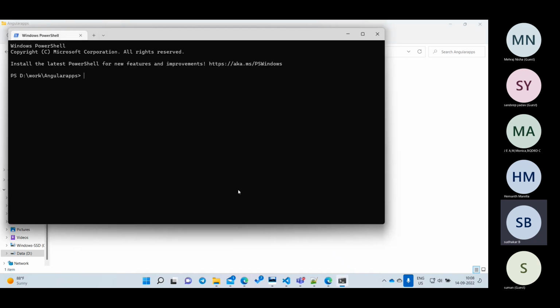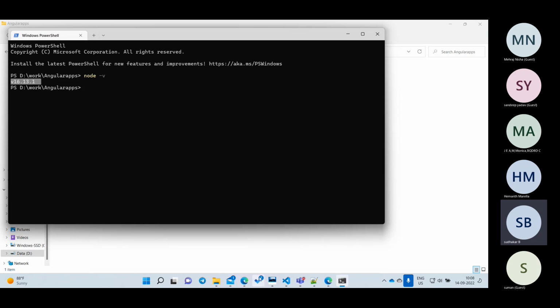I want to verify Node. There is a command called node -v. This will return the version, 16.13.1, whatever version you have installed. If this command returns a value, that means your installation is successful. If this command does not return a value, that means something is wrong with your installation. Either you did not run Node.js, or you downloaded but did not install it. First make sure that this is done. Is everybody clear right now?